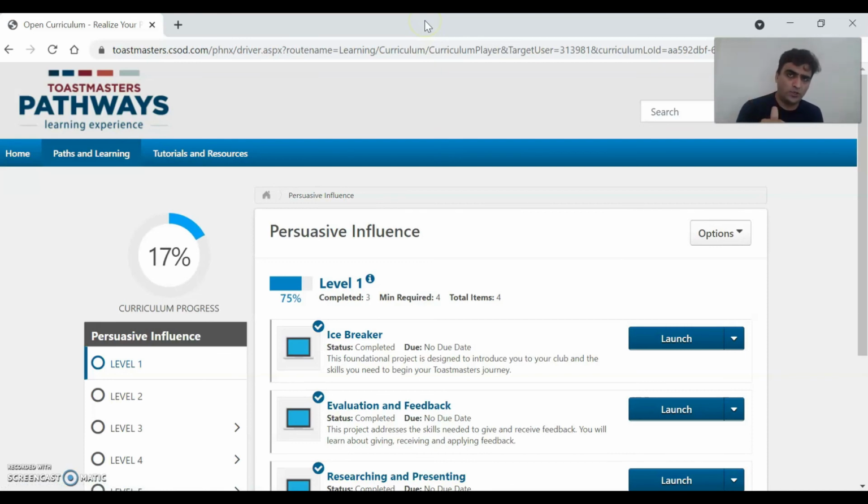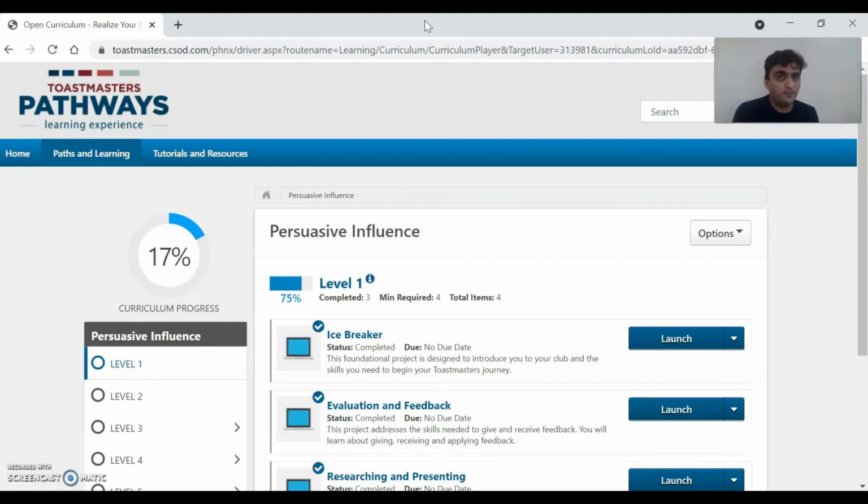You will have to go to toastmasters.org, then go to pathways, then go to Basecamp and access your path, then click on that particular level, go through the tutorial, download the evaluation sheet and submit it to the evaluator. For every path, every level, the system remains the same.